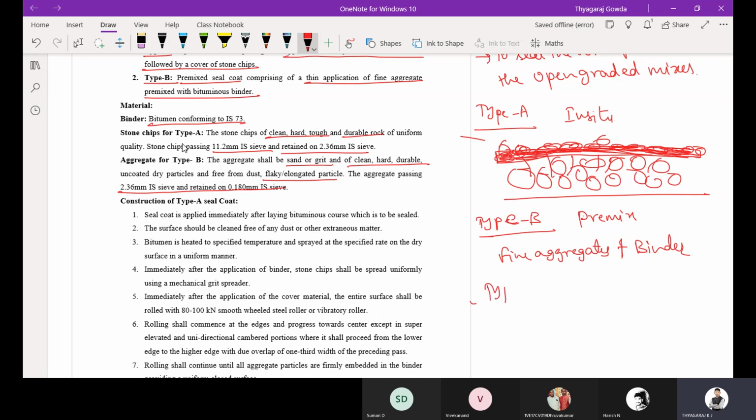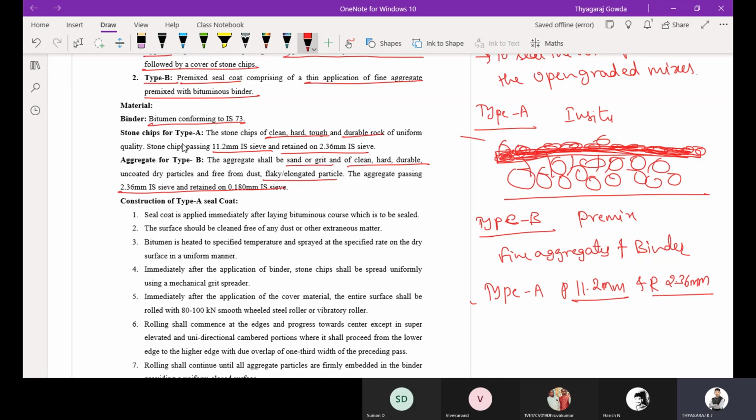For type A, we are going to use aggregates passing 11.2 mm and retained on 2.36 mm. So the aggregates passing 11.2 mm retained on 2.36 mm can be utilized for type A seal coat.